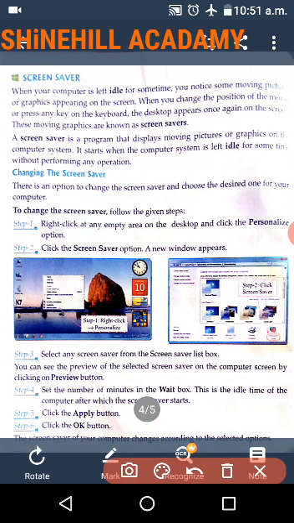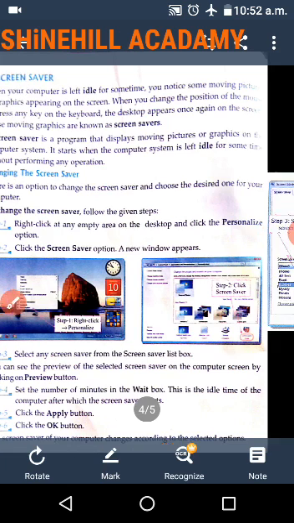So you right click anywhere on the desktop in an empty place. A pop-up menu will appear. Now you click the personalize option. Step 2. Click the screensaver option. A new window appears. A new window looks like this.